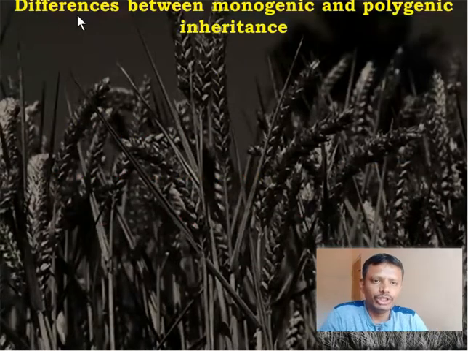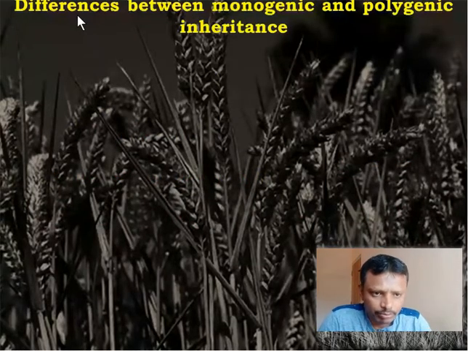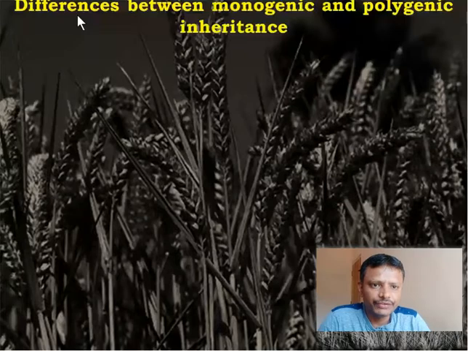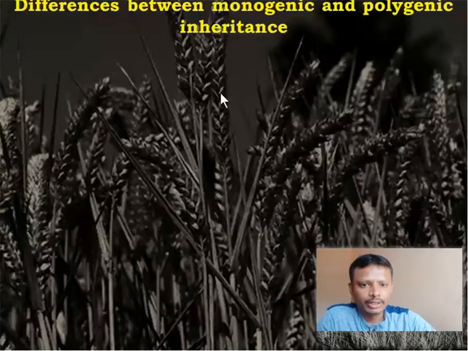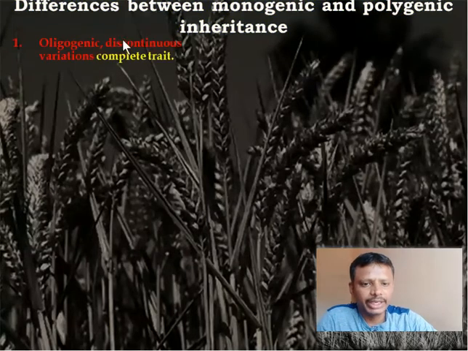So after knowing about the polygenic trait and the quantitative traits, we have to differentiate between quantitative traits and qualitative traits. So let's see what differences we can come up with. One is single gene inheritance, or oligogenic, or Mendelian or monogenic traits, which are discontinuous in nature. They do not show much variation, hence they show discontinuous variation, and one gene is more than enough to form the complete trait. Either they will be dominant or recessive.